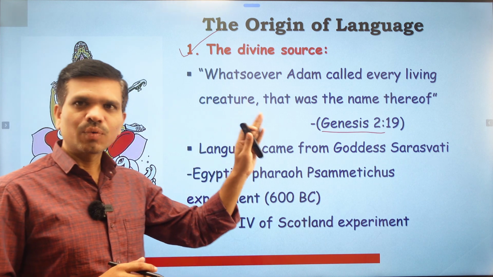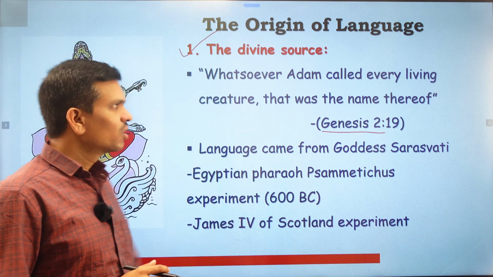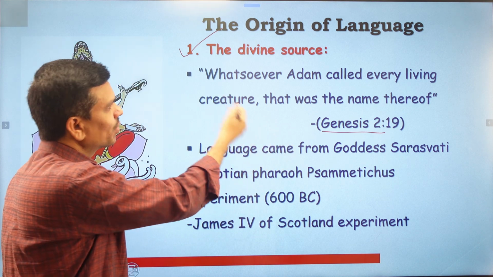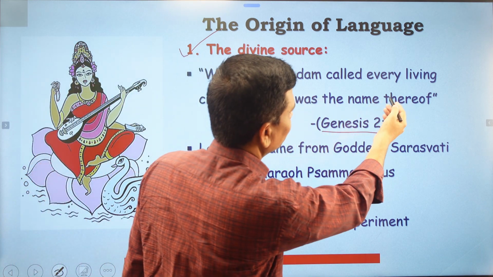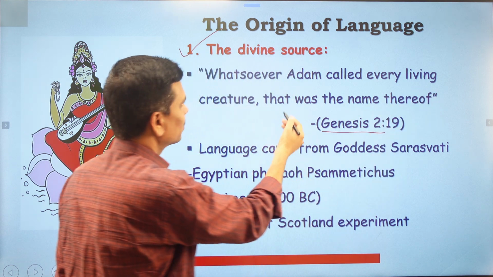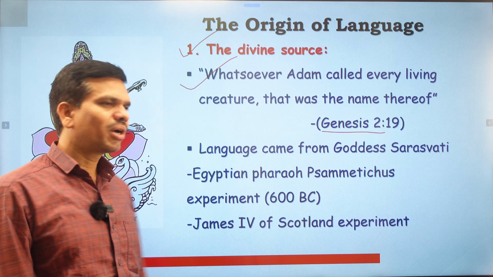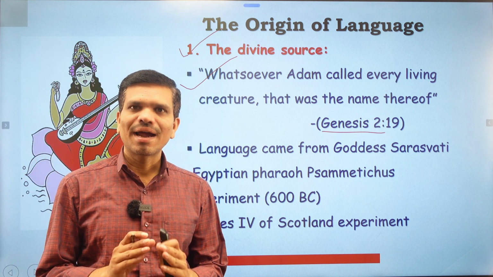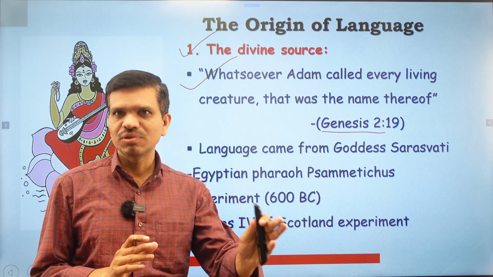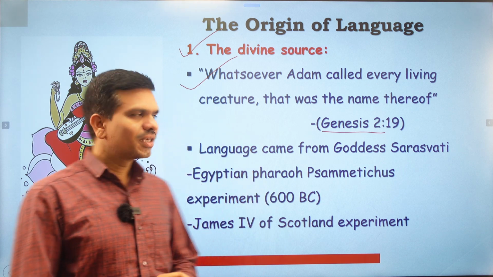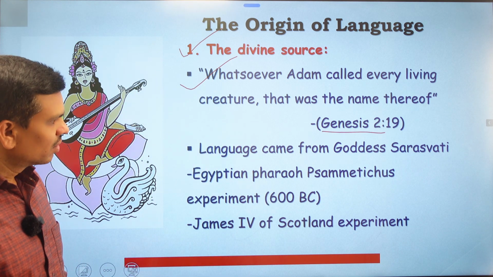So basically language came to us from God. And here we have a statement: whatsoever Adam called every living creature, that was the name thereof. It means whatever Adam referred to, those subjects got that name, and in this way language came to us. This is a very simple theory.